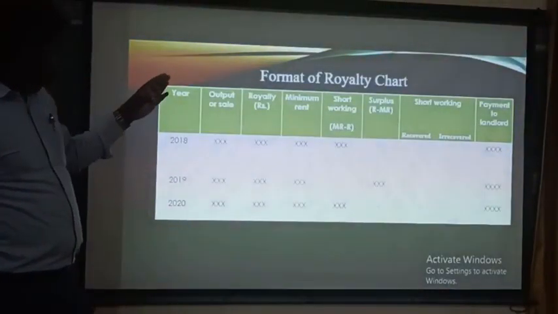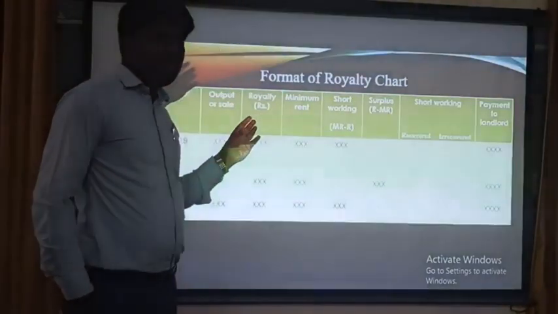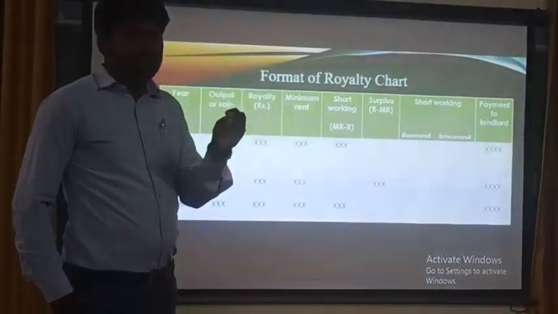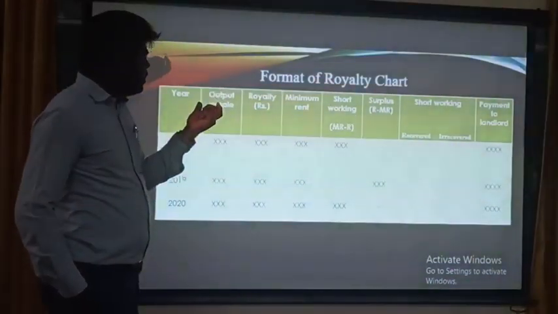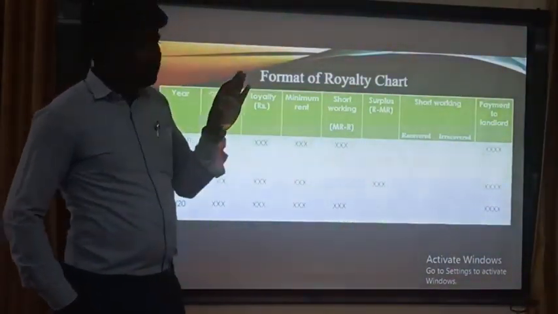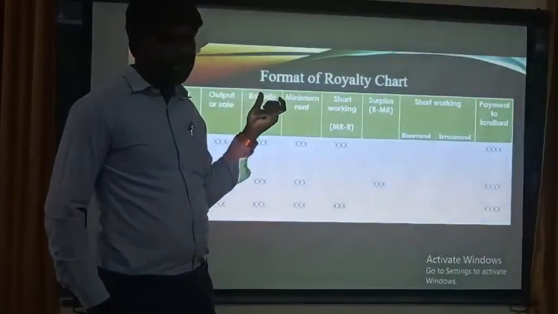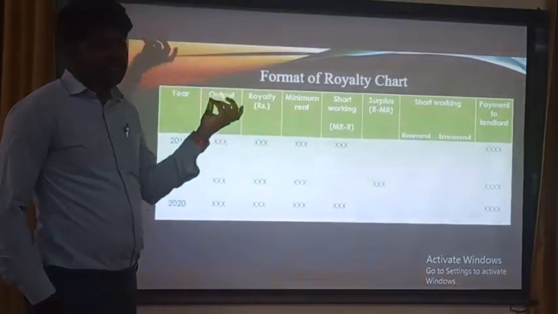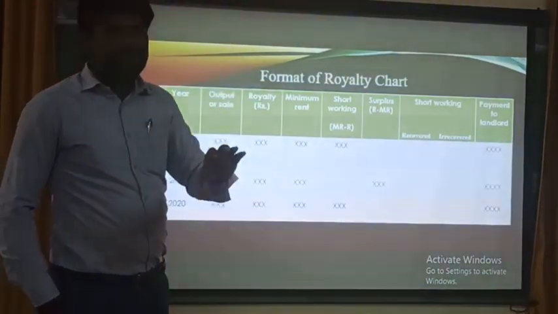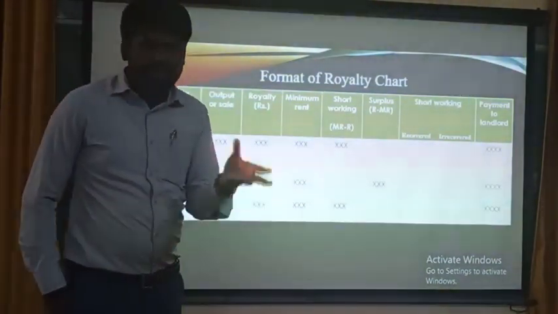This is the format of royalty chart. The royalty chart is asked for 5 marks as well as 15 marks. If they ask only for 5 marks, only a royalty chart. If they ask for 15 marks, royalty chart as well as ledger accounts, it may be journal entries.